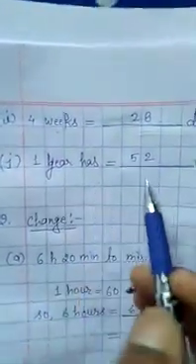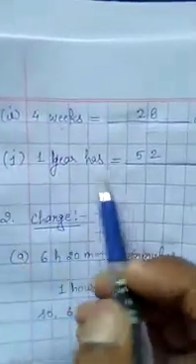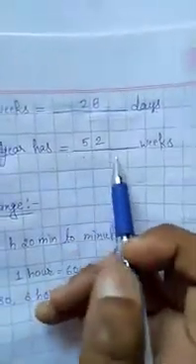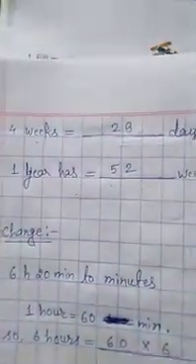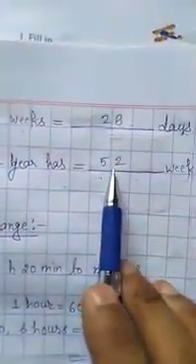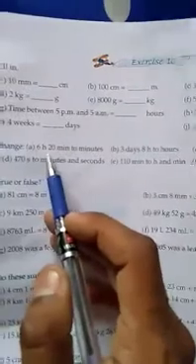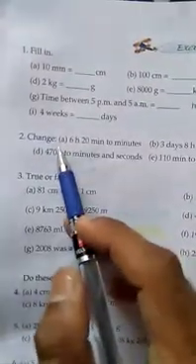Question number J, 1 year is equal to dash weeks. We know very well 1 year has 52 weeks. Students, remember 1 year has 52 weeks. So here we will write 52. Now question number 2. Question number 2 of this exercise 1C is change.